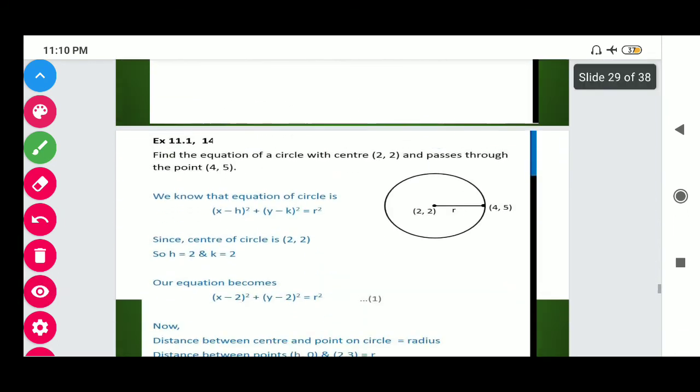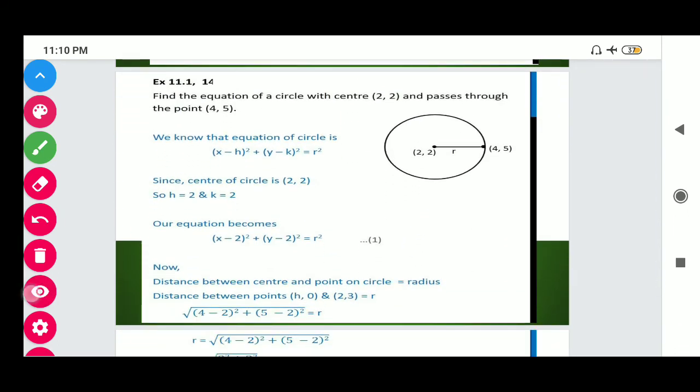Now we have the next question, question number 14. Find the equation of the circle with center (2, 2) that passes through the point (4, 5). This is a very easy question. We have a point that passes through the circle, and the center (2, 2) is given, so we need to calculate only the radius. Here we know that the distance from the center to the boundary of the circle is called the radius. So here we know the equation of the circle, x minus h whole squared plus y minus k whole squared is equal to r square.